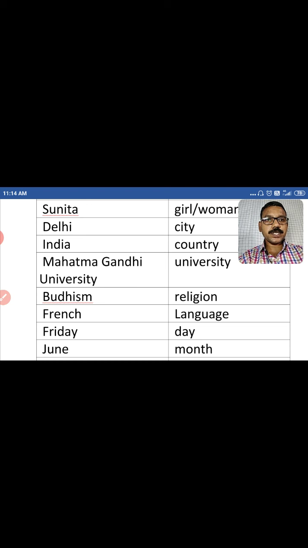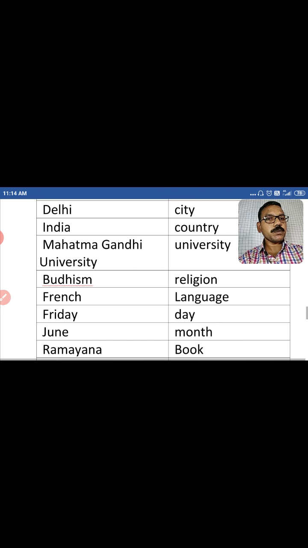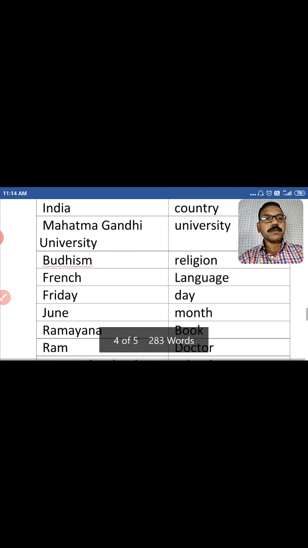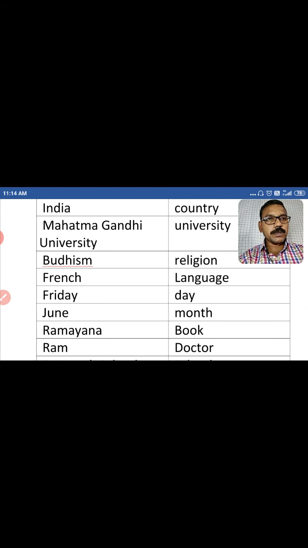Next is language. In the same way, language is also common noun. If you talk about French, that is a proper noun. Next, day. Day is a common noun. And if you talk about Friday, the name of the day, you can see from Monday to Sunday. So Friday is the proper noun, but day is a common noun. Next is a month. Month is also common noun, and June is one of the particular month's name. So it's a proper noun.